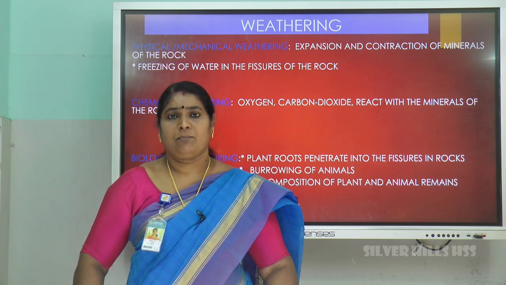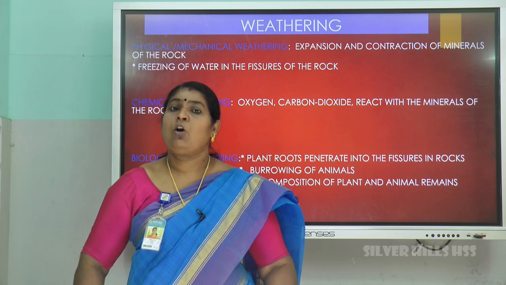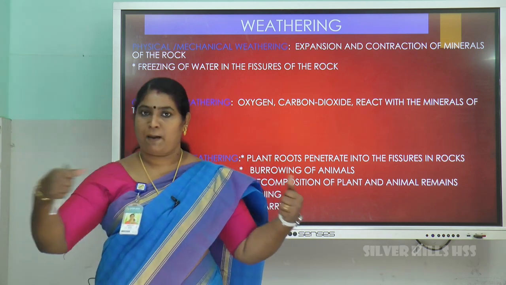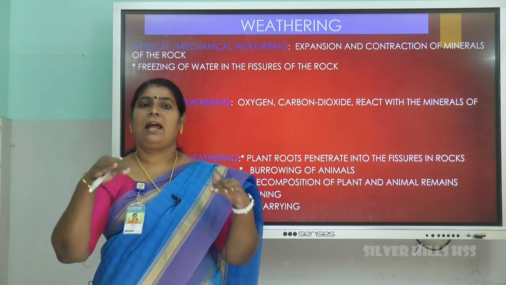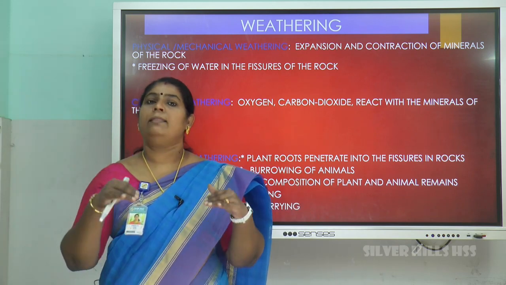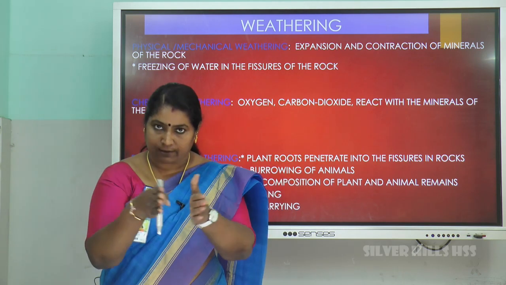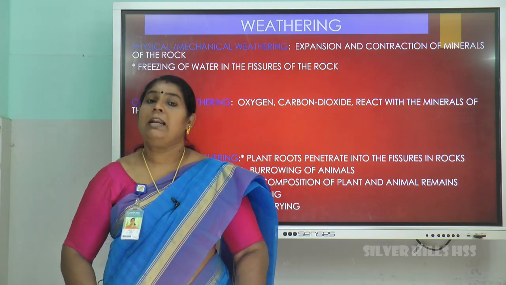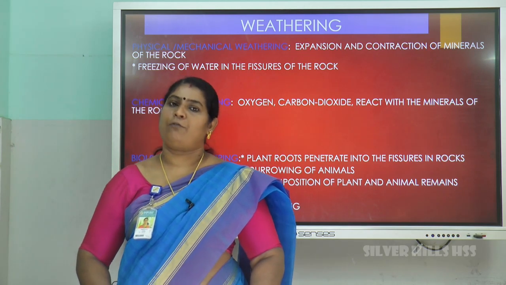In the daytime, because of sunlight, the temperature is very high. Because of the high temperature, the minerals of the rock may expand. Same way, in the night, because of low temperature, the minerals of the rock will contract. This expansion and contraction of minerals leads to disintegration of rocks.